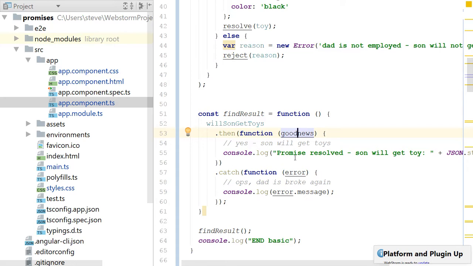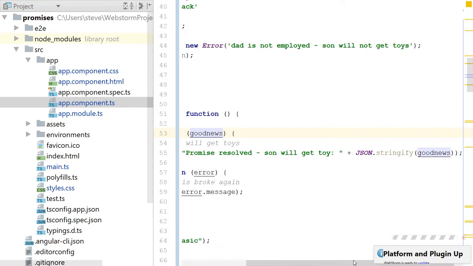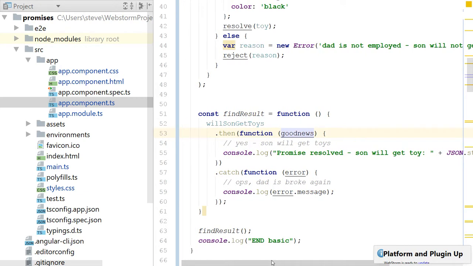Basically I say promise is resolved, son will get toy, and I show you the good news, which should be the toy object. And if there's an error, I say oops, dad is broke, and I log the error coming in, which is the reason why it was rejected. There's a message in that, so I just log that. And then I execute find result.